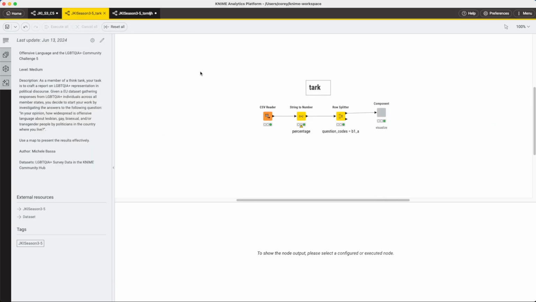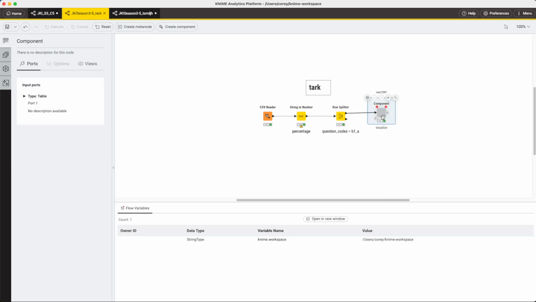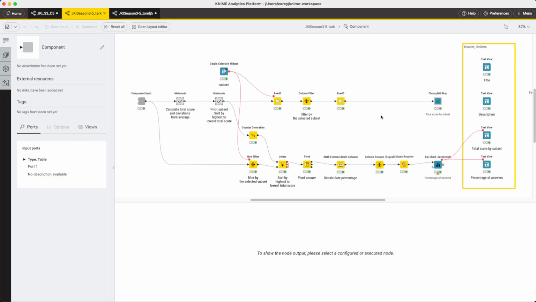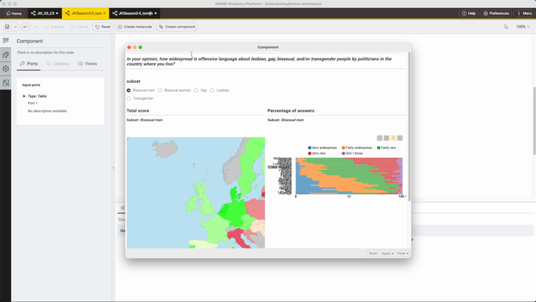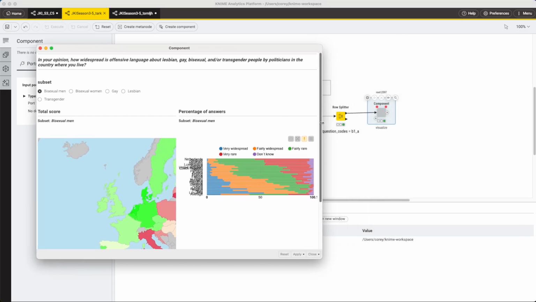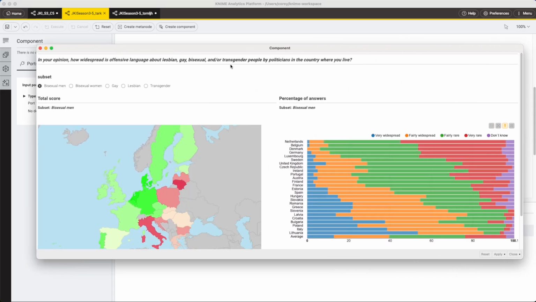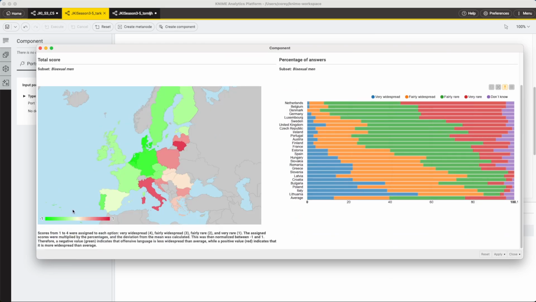Now the next solution is by TARC. TARC does this a little bit differently. We'll have to open up this component to see how that's done. But TARC generates these scores by normalizing the results here, also giving them this ranking. Let's open this one up again. And in this case, they're normalized between -1 and 1 based on how those results were answered.